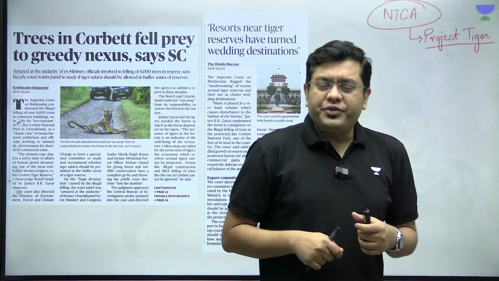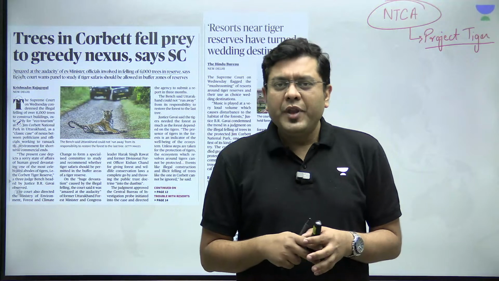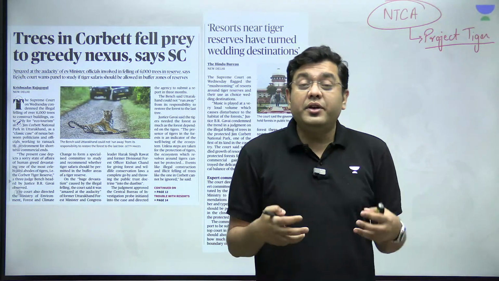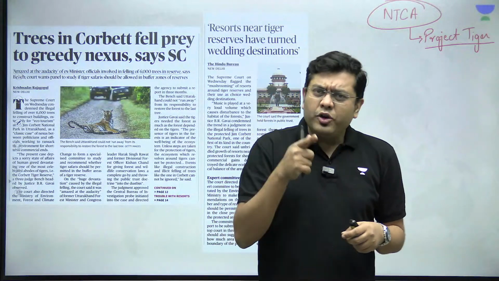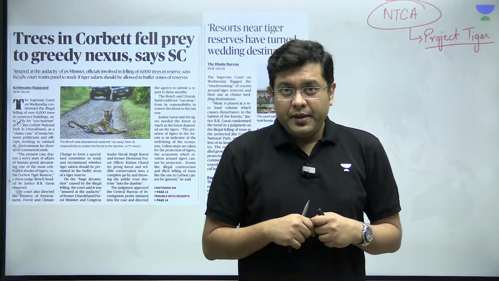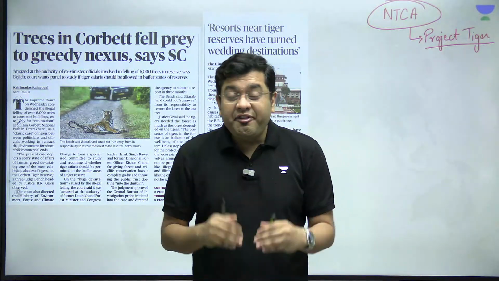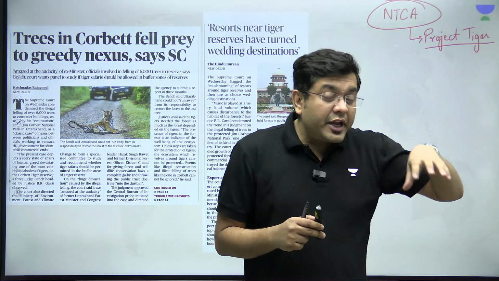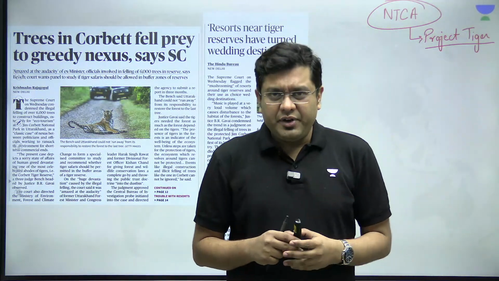But there were reports in the media that a significant number of trees have been cut for the construction of various structures, concrete and iron pillars and such, in the middle of the forest. The argument was that this was done to facilitate ecotourism. Now think about it. Close to 6,000 trees have been felled to carry out the construction. That means a significant portion of the forest habitat has been subverted for these construction activities.